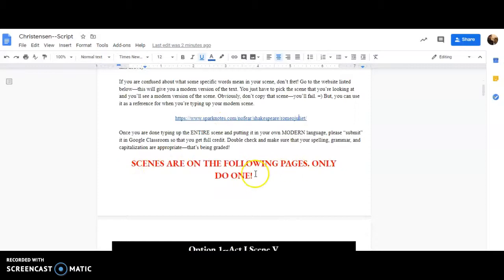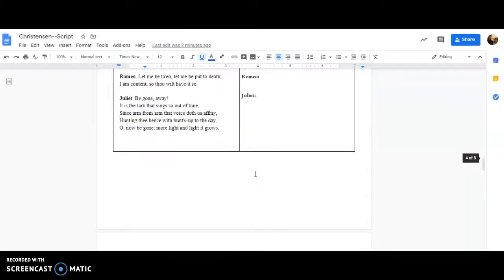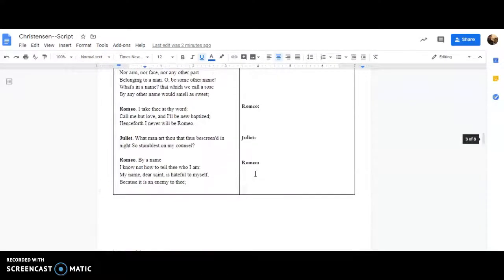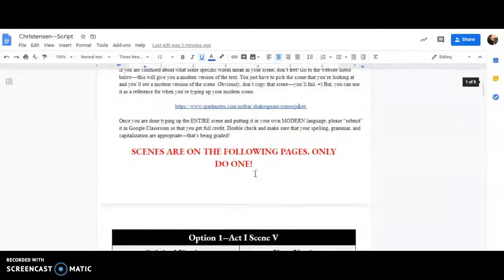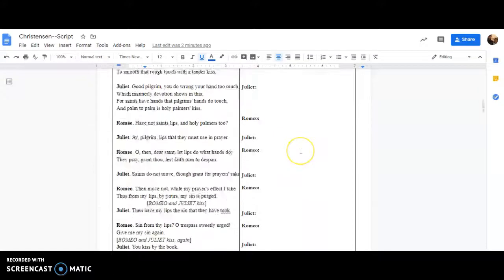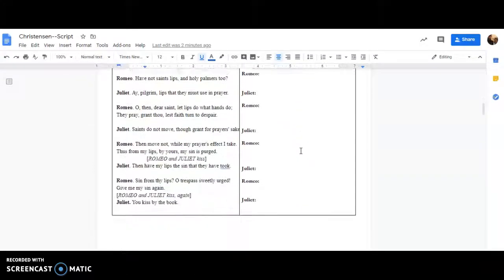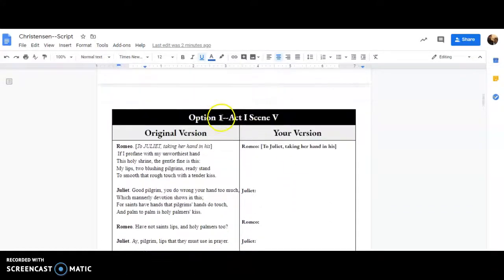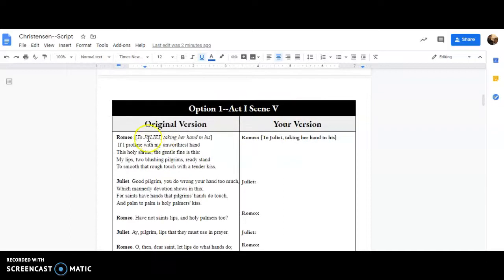Scenes are on the following pages. Only do 1. So it looks like there's 8 pages of work here, but there's not. You're only doing 1 of these pages. So if you chose option 1, you're only going to do this page. Don't do anything more than this page. So option 1 is Act 1, Scene 5. Romeo says these words, so you're going to update it and write these words on this line.